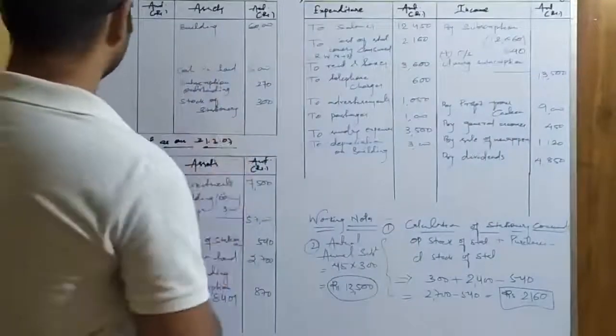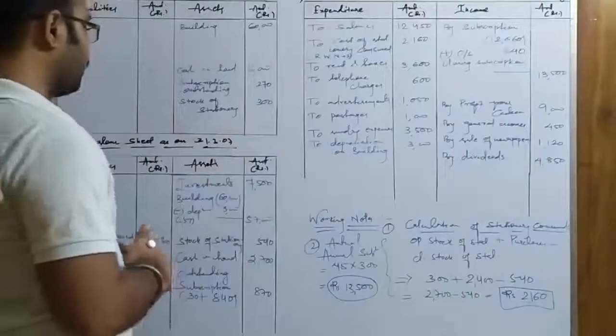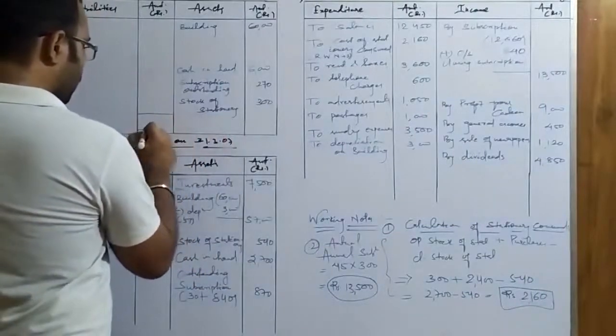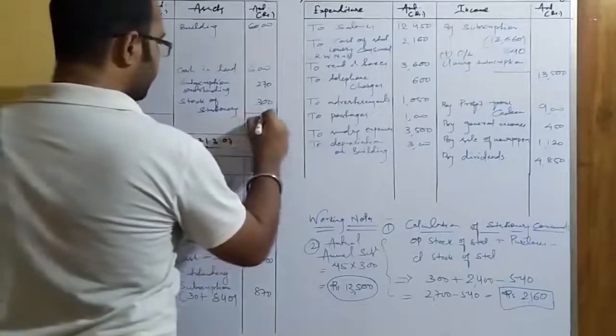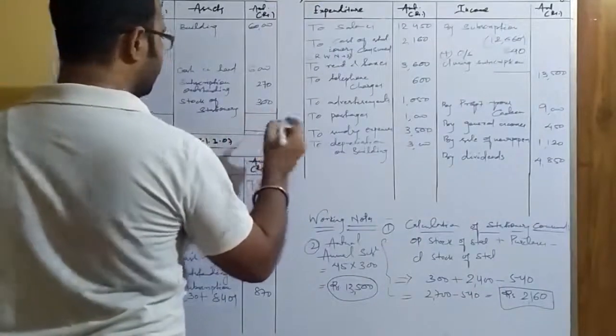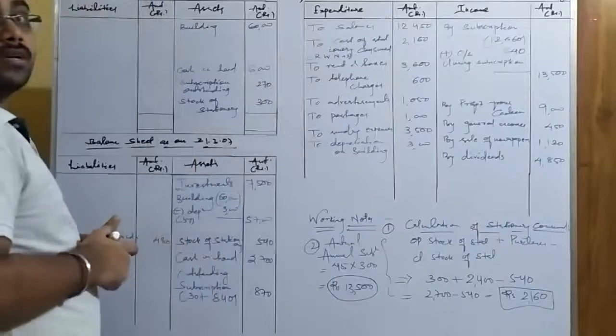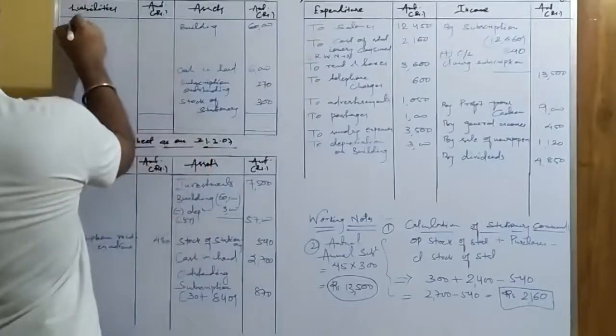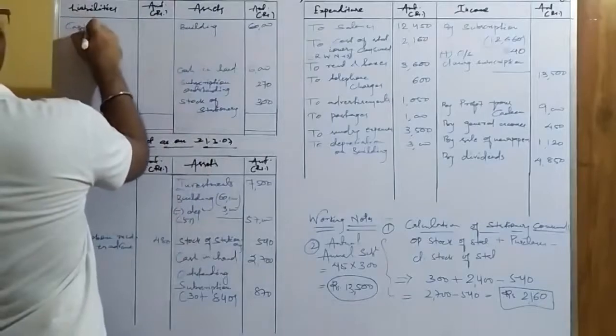Let's total and see whether we are getting the capital fund that is given in the question. As you know, we close the opening balance sheet to get the capital fund, as you do with profit-making concerns: assets minus liabilities equals capital, but the name given here is capital fund.